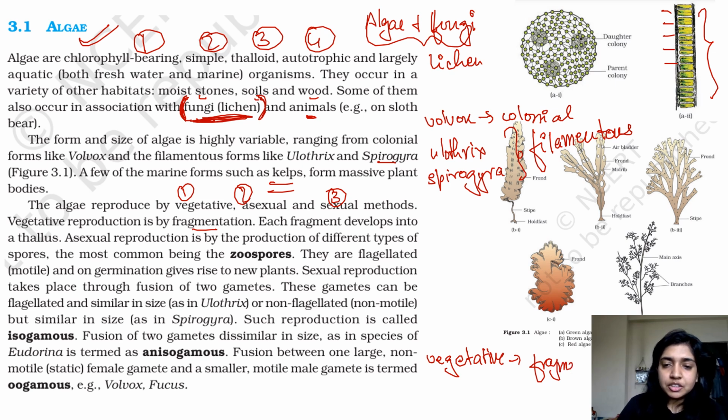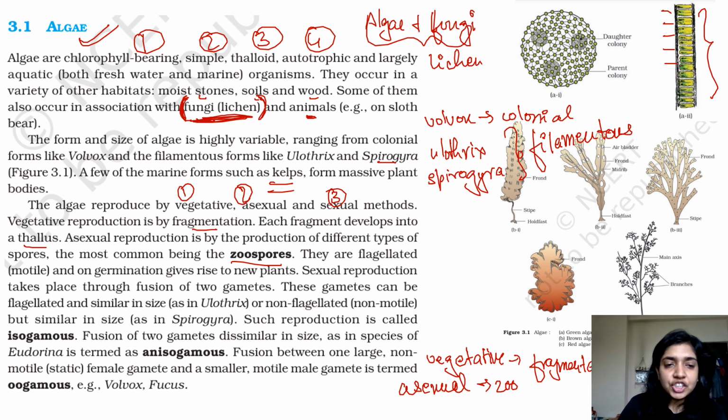So fragmentation. All right, then each fragment develops into a thallus. Asexual reproduction is by production of different types of spores, and the most common is zoospores. So when we are talking about asexual, we are talking about zoospores.